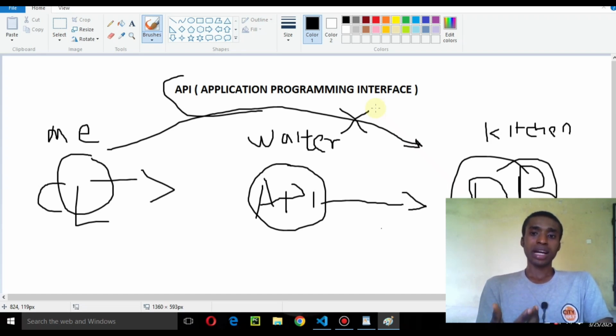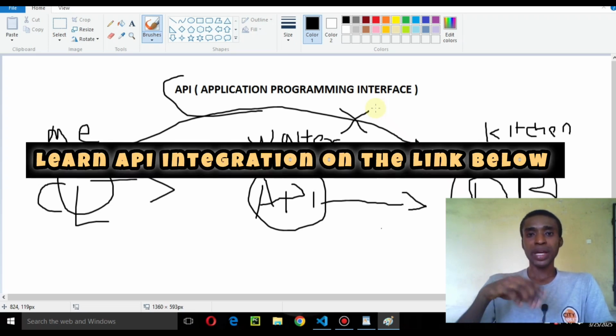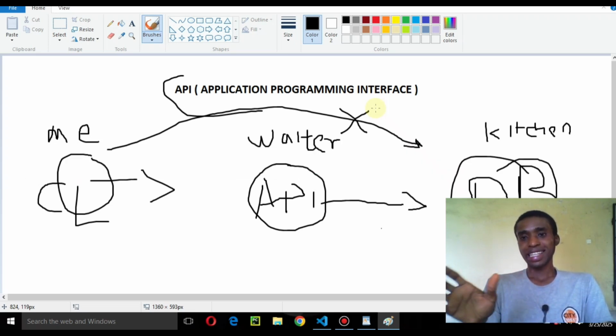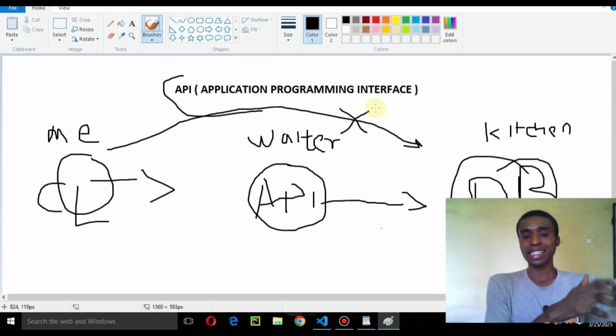With the help of this API, a programmer, or maybe some website, is able to go over to a particular database, get the information, and render or integrate it in their application. You can see how simple and easy to understand this was. You can just look at API as the middleman between you and the database, because the database is like the kitchen, the waiter is the API, and you are the guy that wants to get information from the database, or the server, you can call it that.